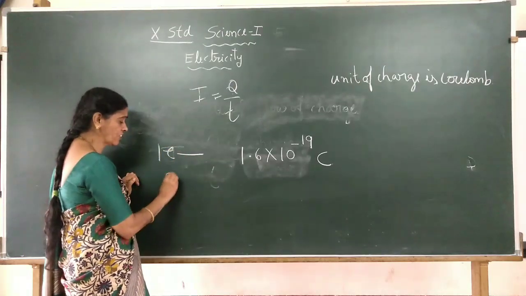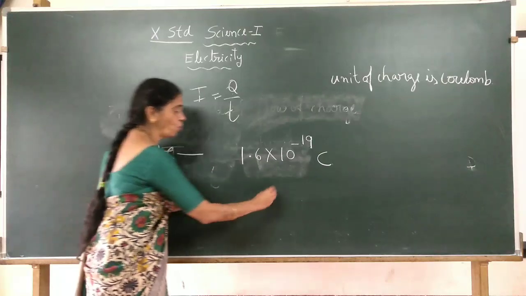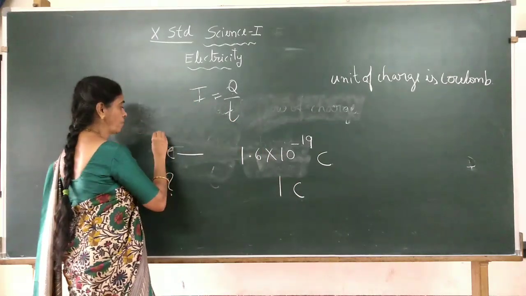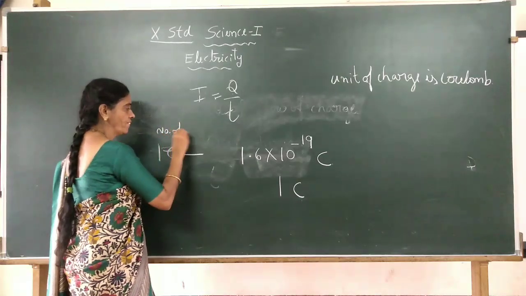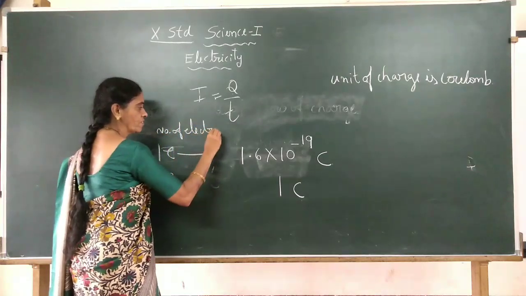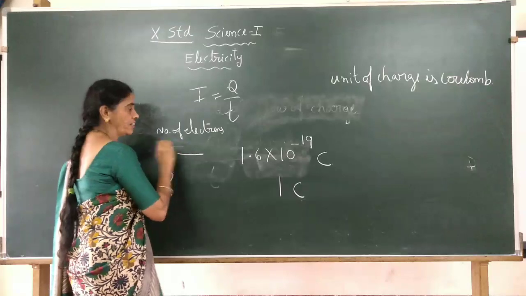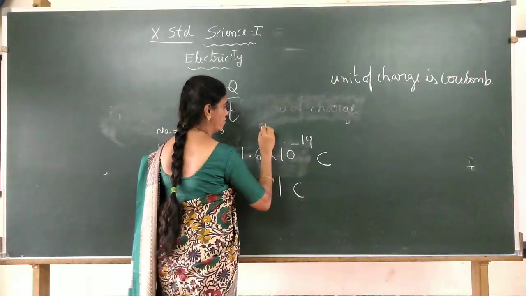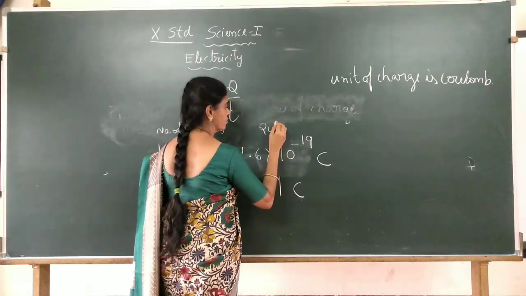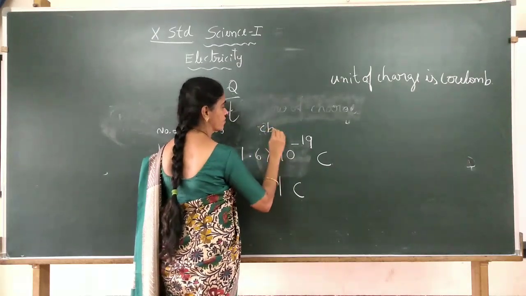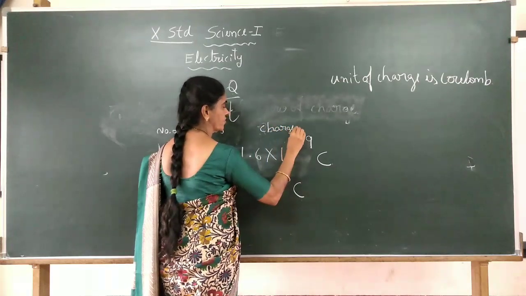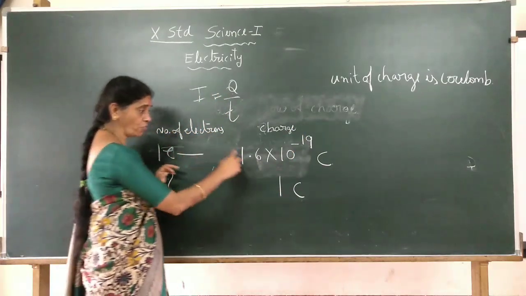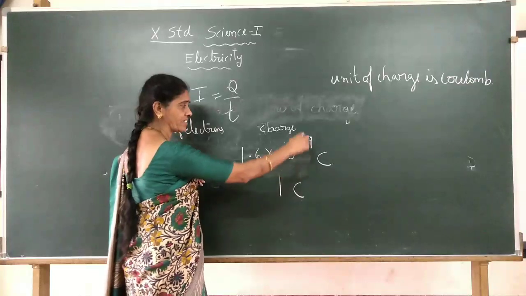Now, how many electrons make 1 coulomb of charge? One electron's charge is 1.6 into 10 to the power of minus 19 coulomb.